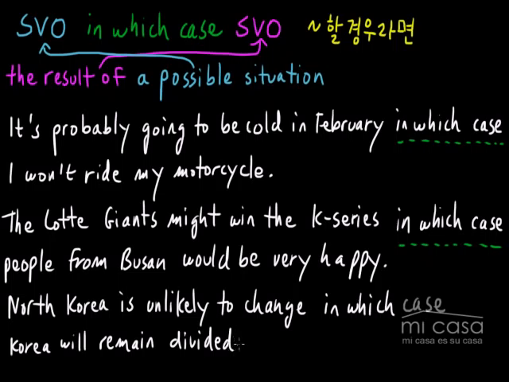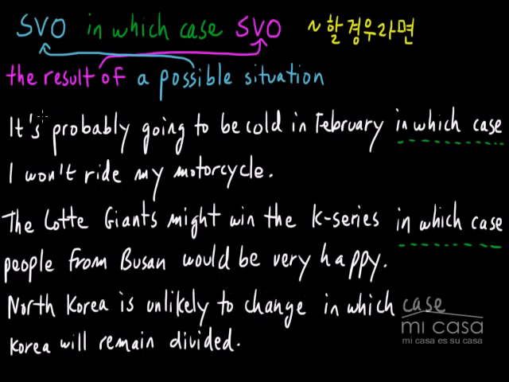North Korea is unlikely to change. They have a new leader, Kim Jong-un. Kim Jong-il died last year, so they have a new leader, Kim Jong-un, but he is very similar to his father. So I don't think that North Korea is likely to change. North Korea is unlikely to change.